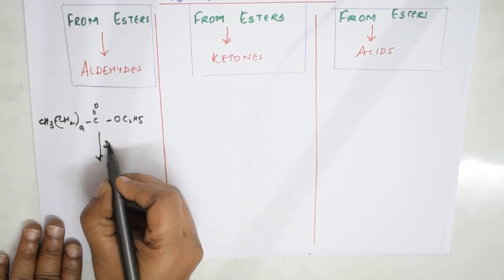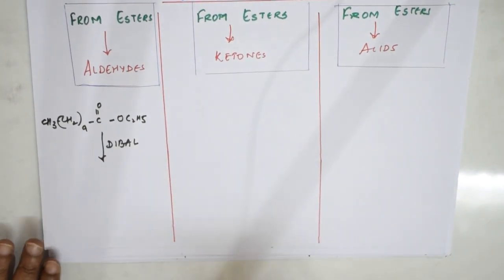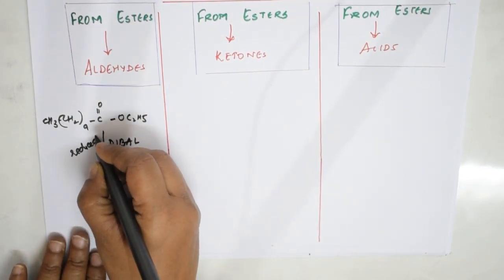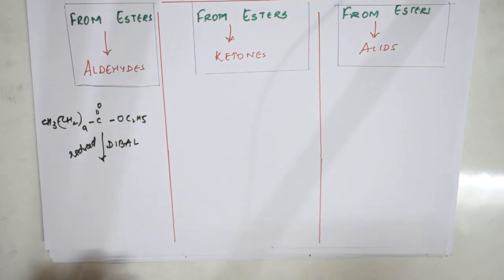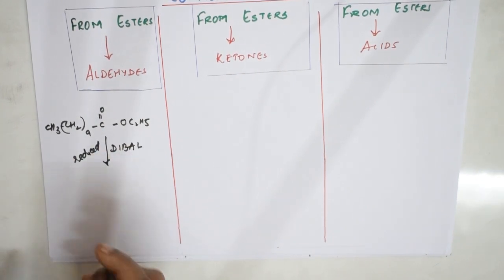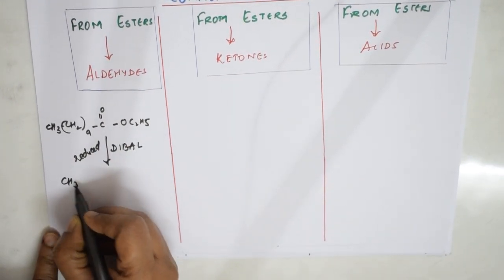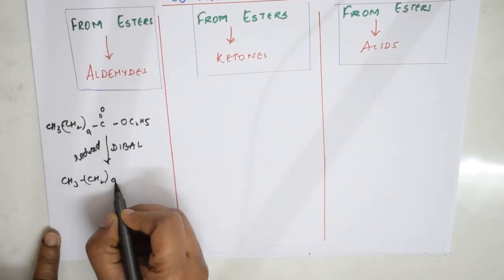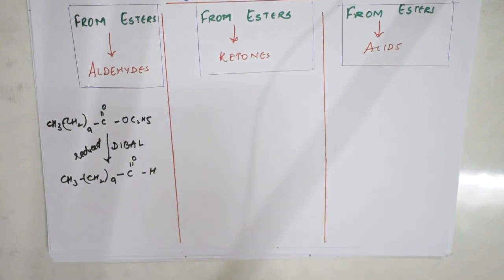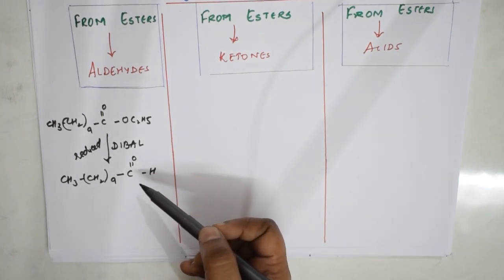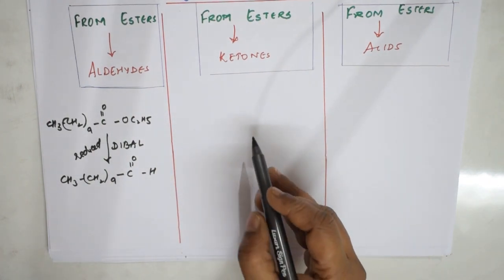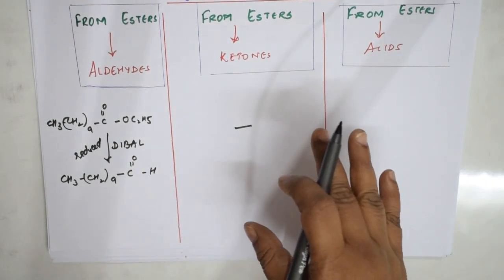Now what am I going to do? I'm going to introduce DIBAL to this, diisobutyl aluminum hydride. So what will happen? This gets reduced. When this gets reduced, what will happen? The ester group, whatever is there here, right? So here this gets reduced and this is pulled out, and the product which you get is RCHO, C double bond O H. So this reaction, remember, the conversion of esters to aldehydes, you can do it using DIBAL, right? So here from esters I can't prepare ketones, so I am putting a dash. This is which is important.